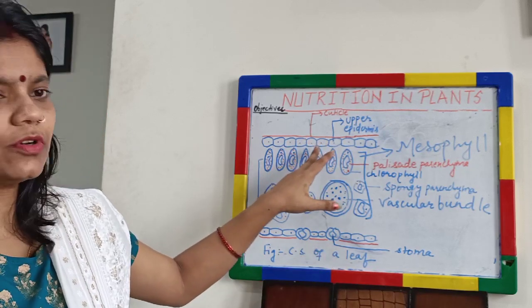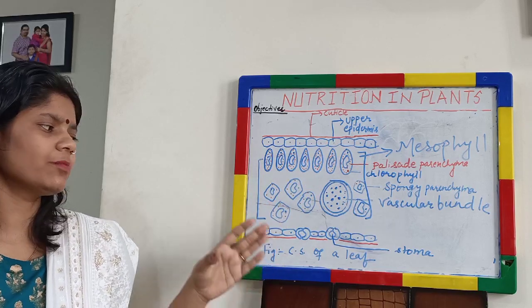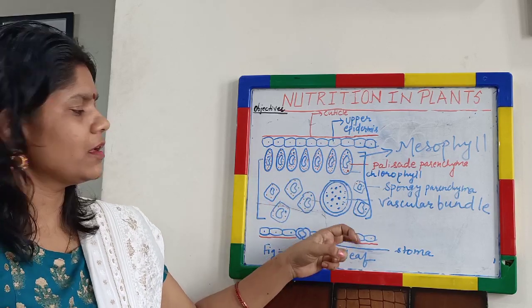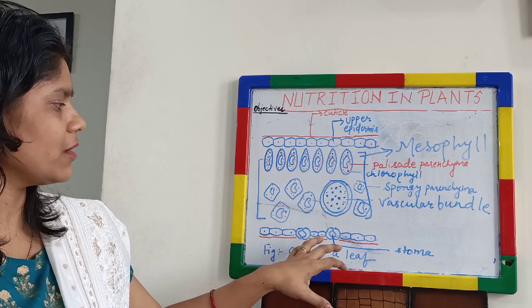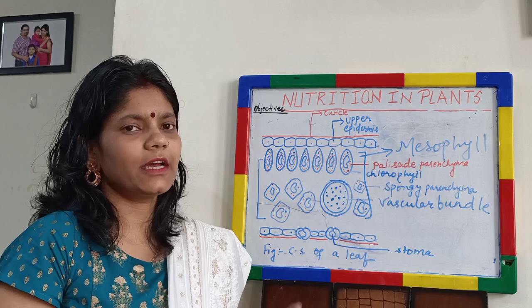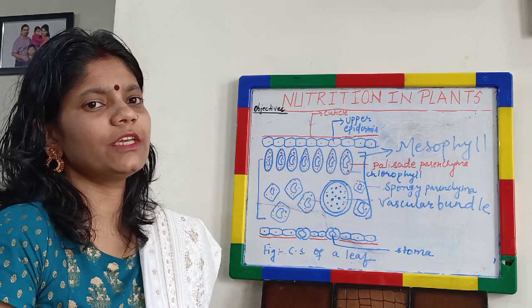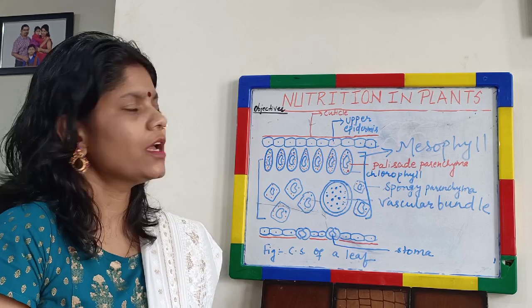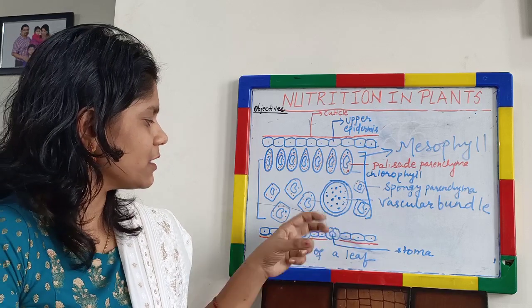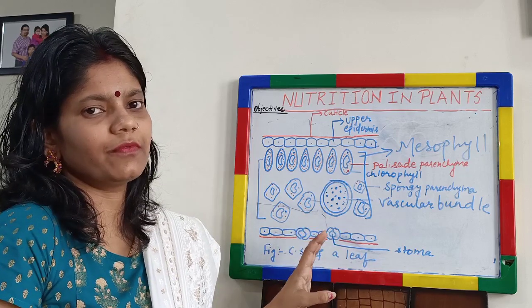Even on the upper surface those pores are present, but in most cases the number is more in the lower epidermis. You have learnt about dicot and monocot plants in class 6. In monocots, the number of stomata is almost equal on both surfaces of the leaves, but in dicot plants the number of stomata is more on the lower surface of the leaf.